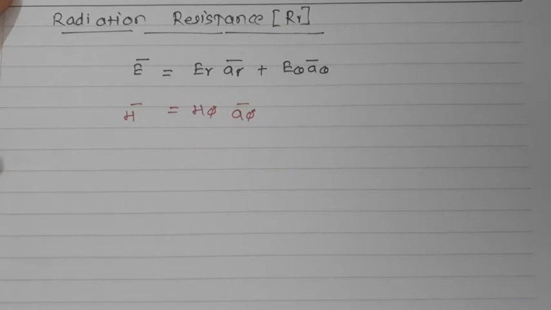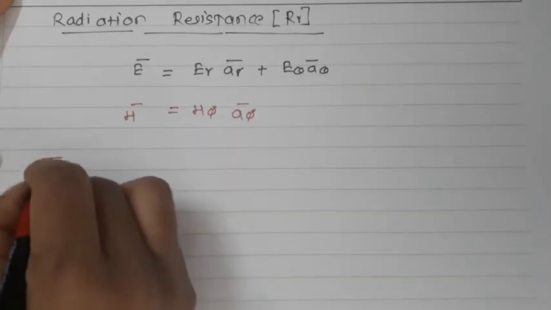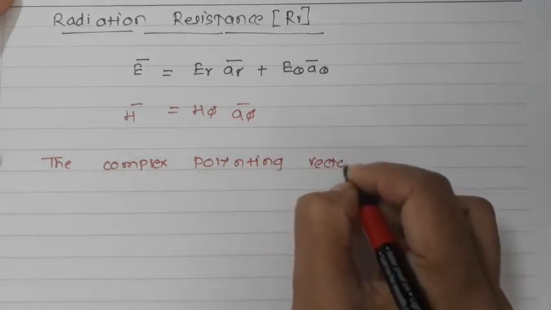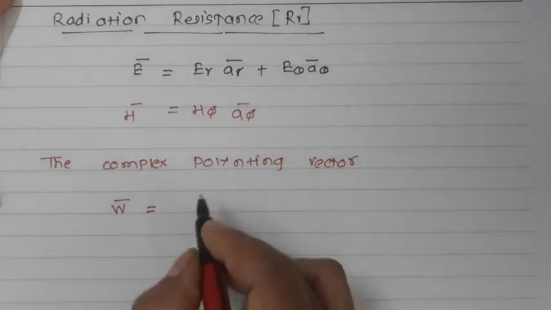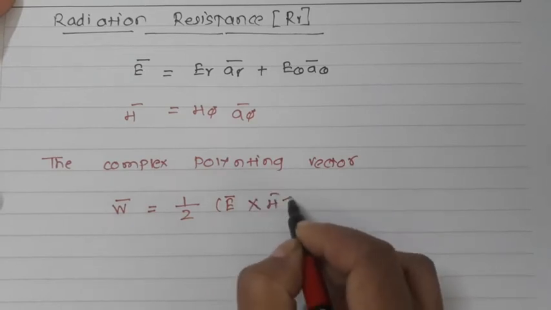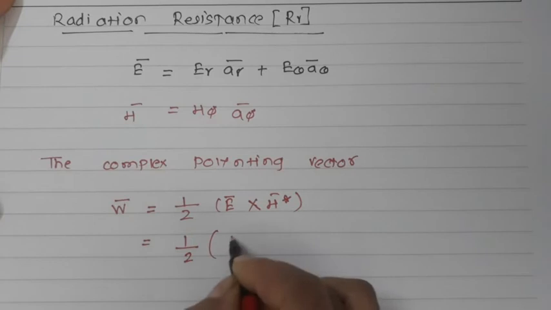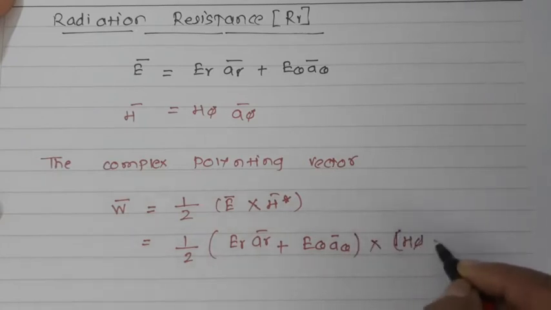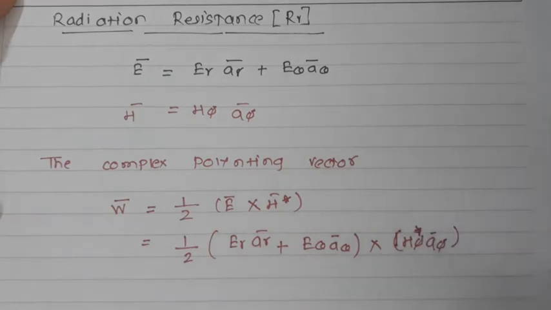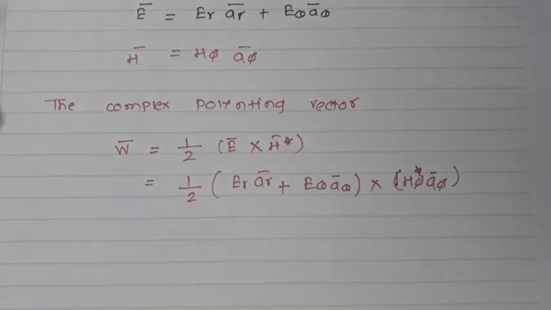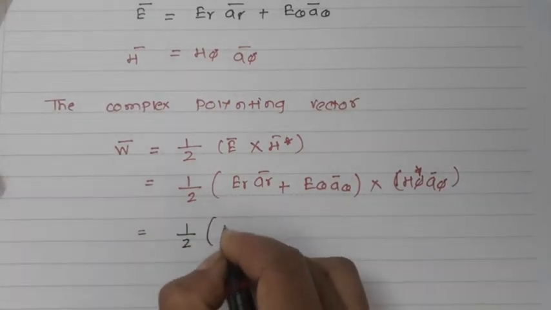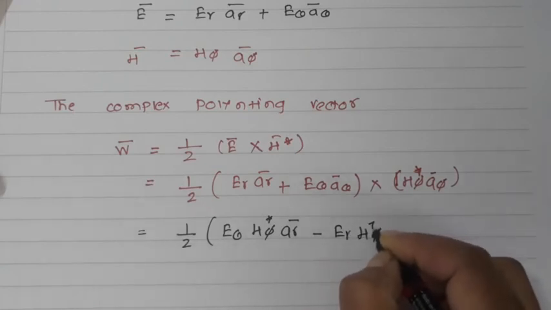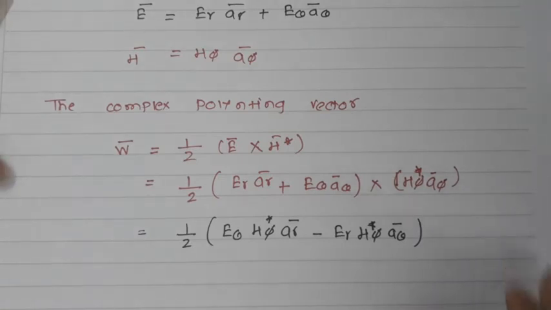So the complex Poynting vector W bar is equal to 1/2 electric field into the complex conjugate of the magnetic field, which I can write as 1/2 ER AR plus E theta A theta into H phi complex conjugate A phi. Okay, by elaborating this, I can write 1/2 E theta H phi complex AR minus ER H phi complex A theta. So here I have got the power density.